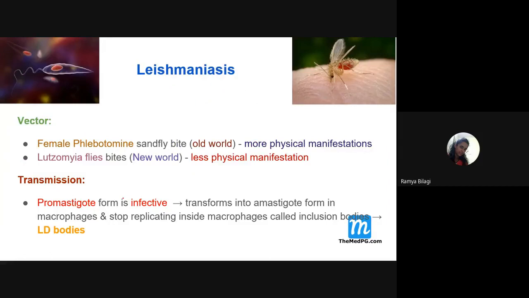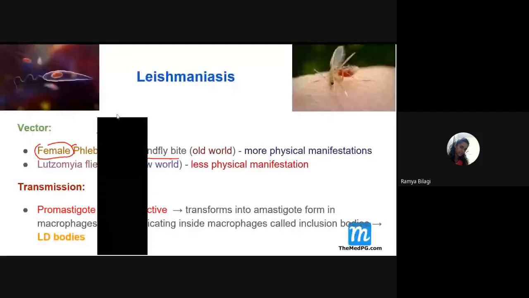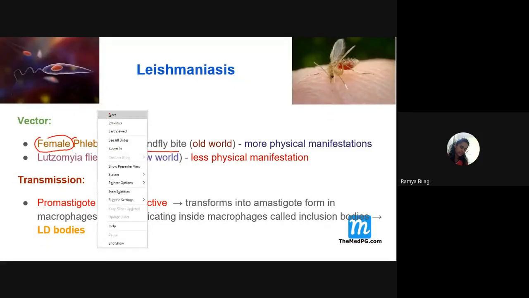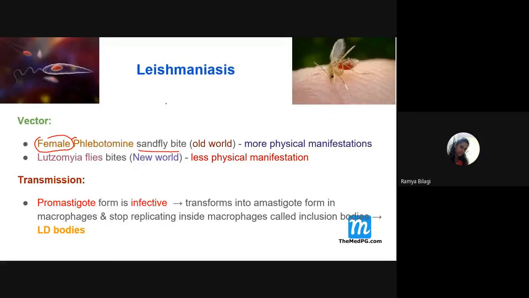Next. Leishmaniasis is commonly caused by, what is the vector for this? The vector is which one? Female sandfly. The male sandfly survives by sucking the nectar of the flowers, whereas the female sandfly definitely requires a blood meal. So it has to suck the blood of the human in order to lay the eggs. That is very important. And in the Old World, it is basically caused by the phlebotomine sandfly.